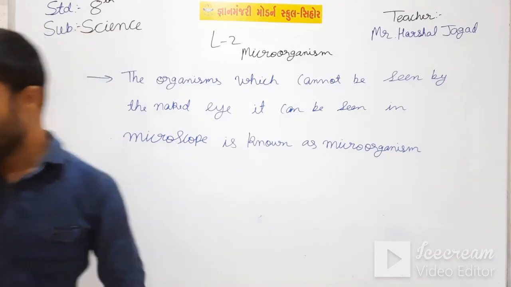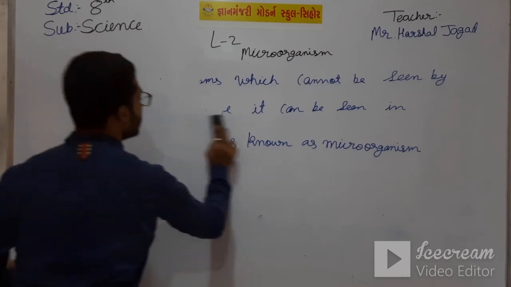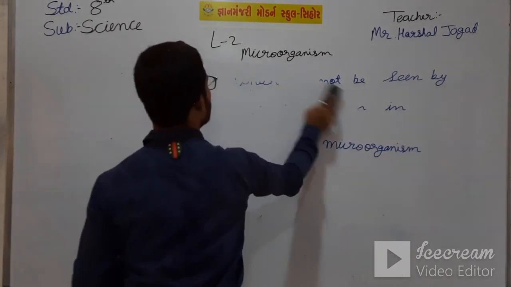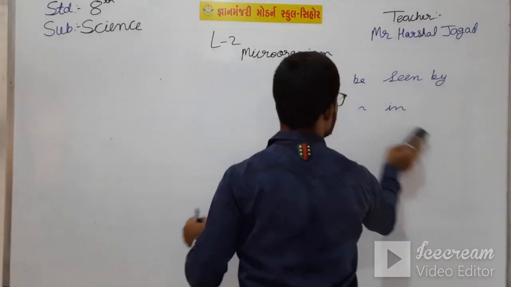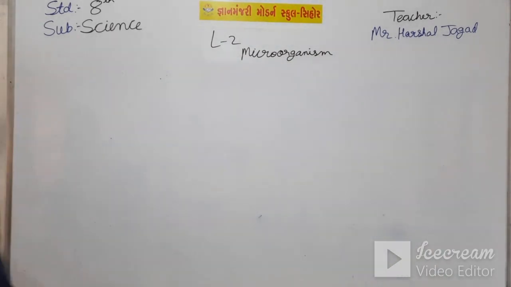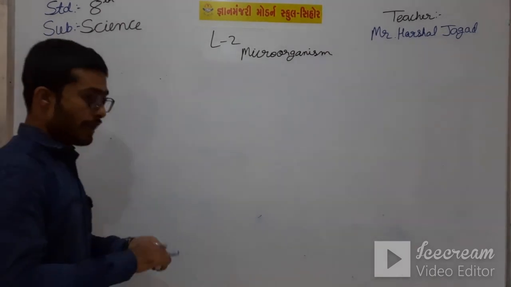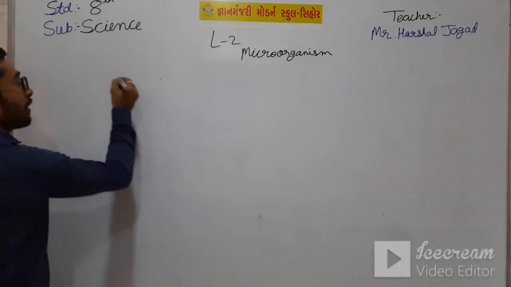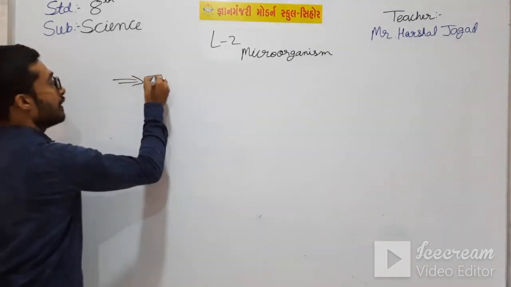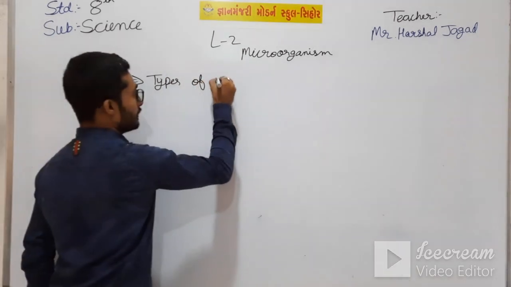Then Harshanan in the first video also taught about the types of microorganisms.